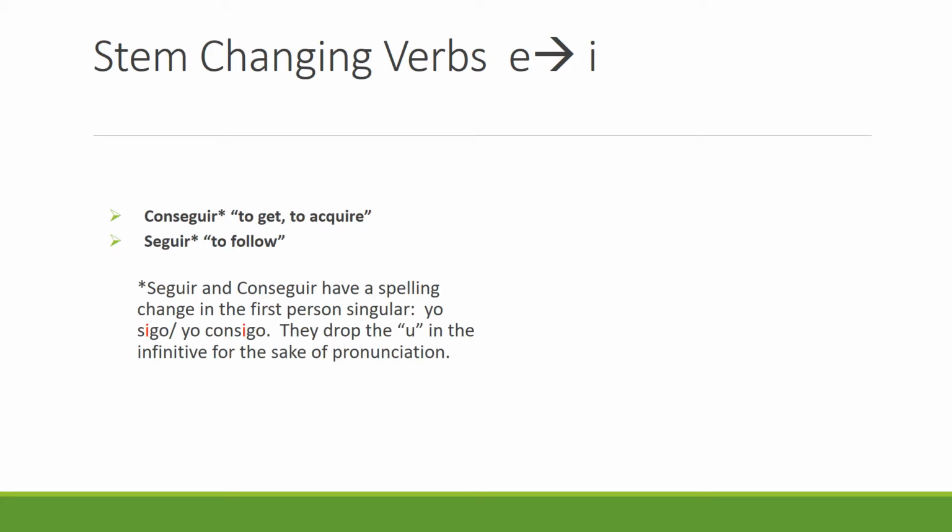Just one quick note, in seguir and conseguir, there's an extra irregularity. In the first person singular, it is not sigo with a U, we do S-I-G-O. And for conseguir, consigo, there is an S-I-G-O. We drop the U in the infinitive just for the sake of pronunciation. So it's a little irregular thing you have to memorize on top of it being an irregular verb.